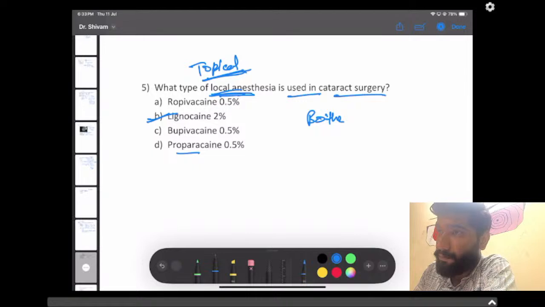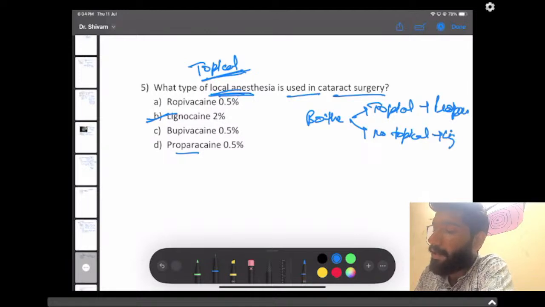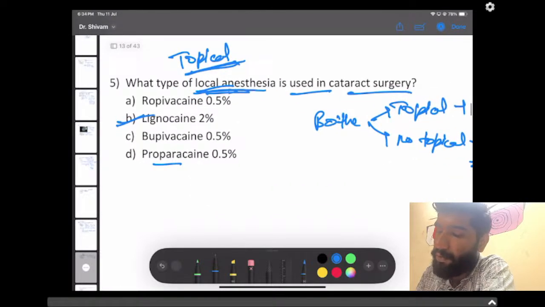As you covered both the aspects of this question, if topical was mentioned and if no topical. If topical, then proparacaine. If not topical, then ligno. This we have already done in the anesthesia part. I won't have to explain it again to you guys.